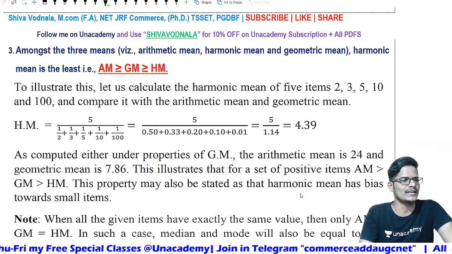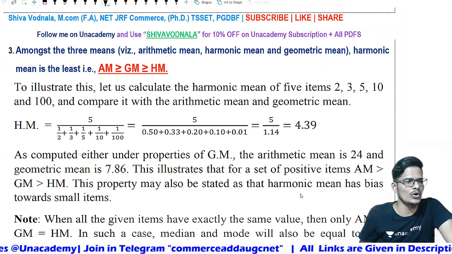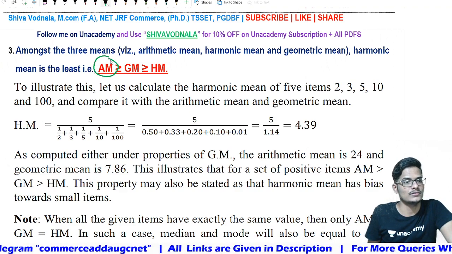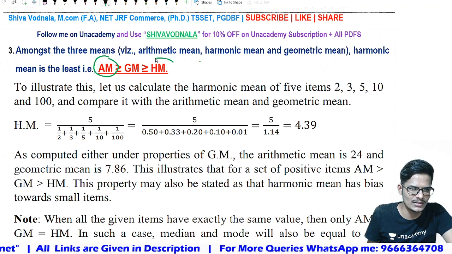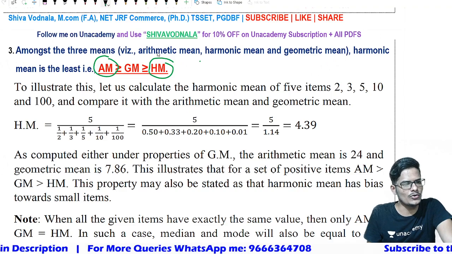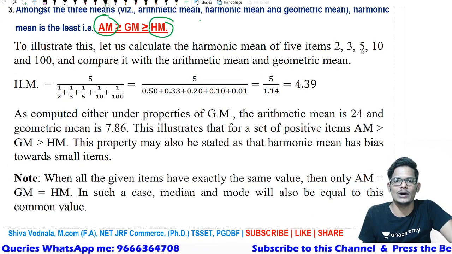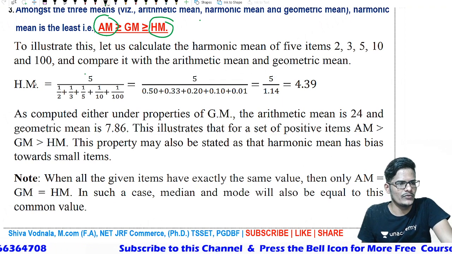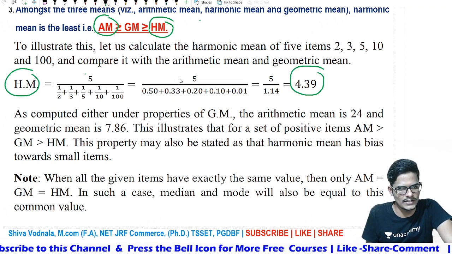Now the third property is that among the three means, that is arithmetic mean, geometric mean and harmonic mean, the harmonic mean will be the least or lowest one. Arithmetic mean is more than or equal to geometric mean, which is more than or equal to harmonic mean. So the harmonic mean is the least of all three means. How to prove this property? Let us calculate the harmonic mean of 2, 3, 5, 10, 100 and compare with the arithmetic mean and geometric mean. If you calculate the harmonic mean of this, you will get 4.39, after calculation, right?